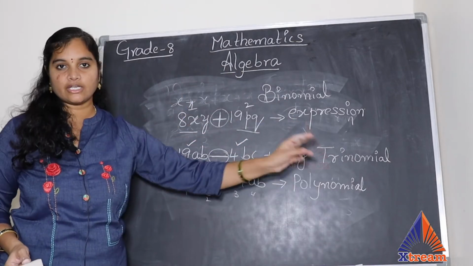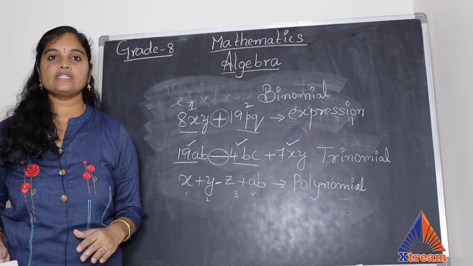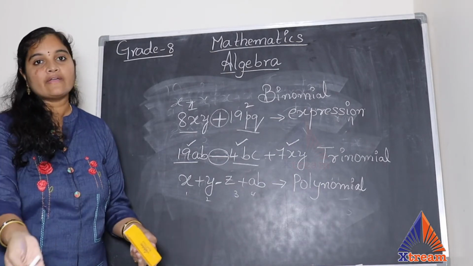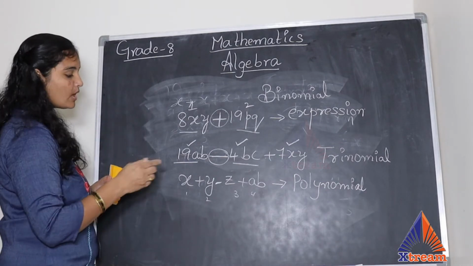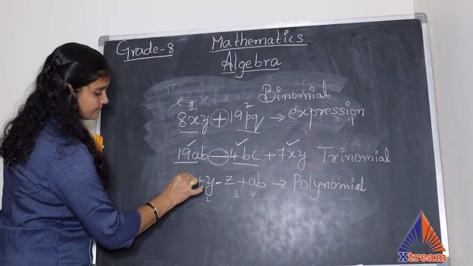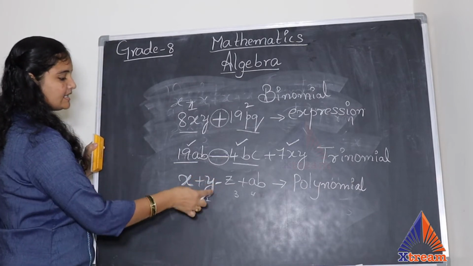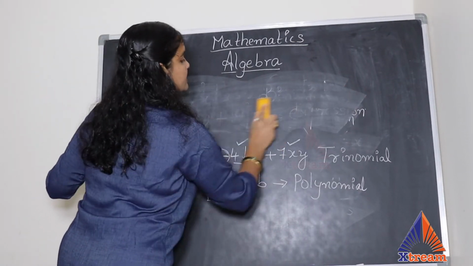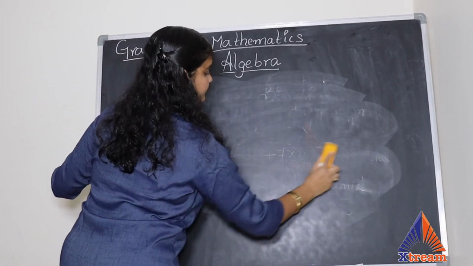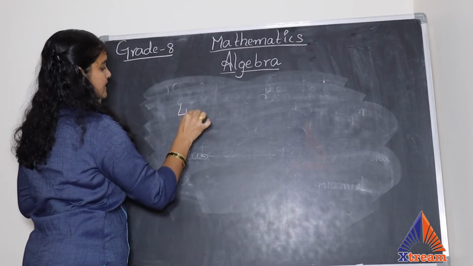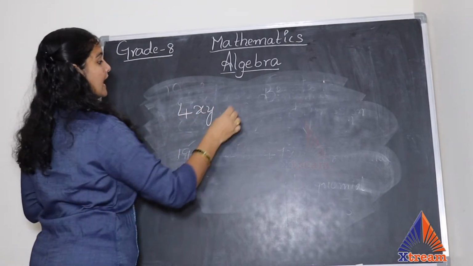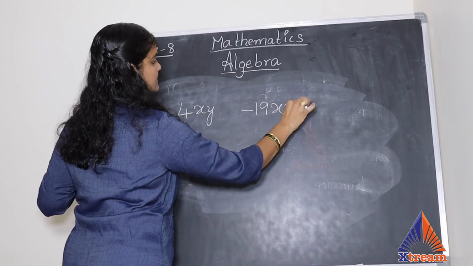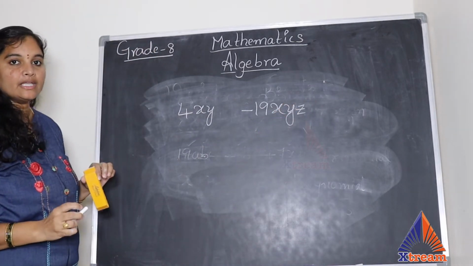For 3 terms we have trinomial. But from 4 terms onwards we call it polynomial only. We don't have any separate name for that. If you observe, this is x, this is y. Is anything matching in these terms? No, they are not matching. Let me take one more example for you. I take 4xy, and on the other hand I take minus 19xyz. Okay? Let's see the matching.